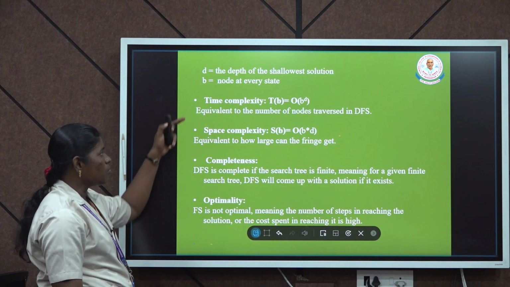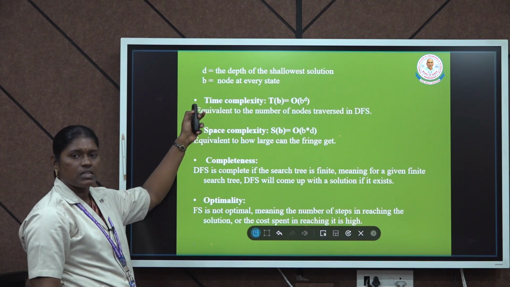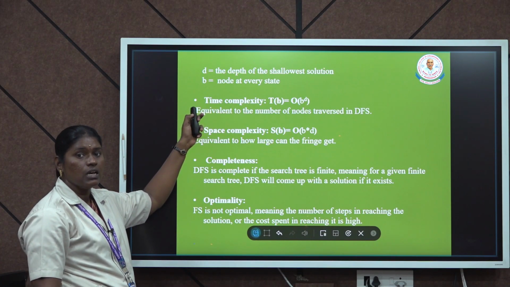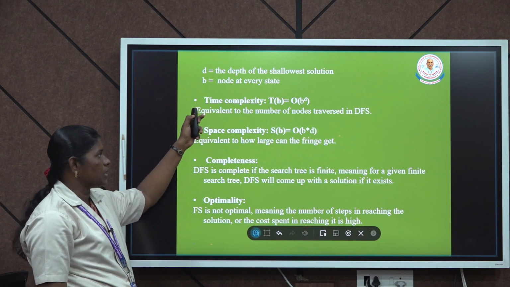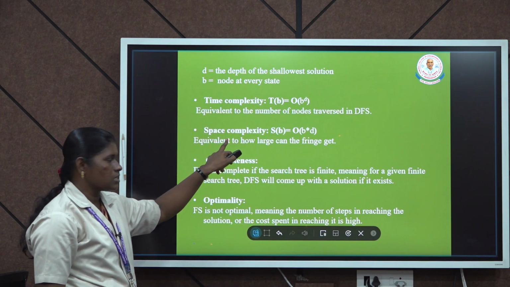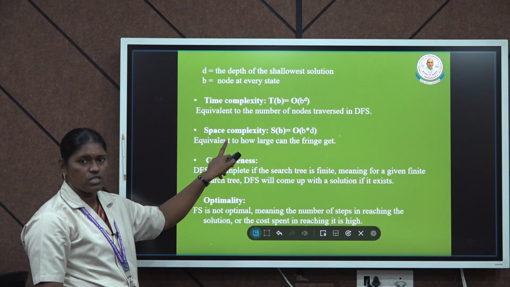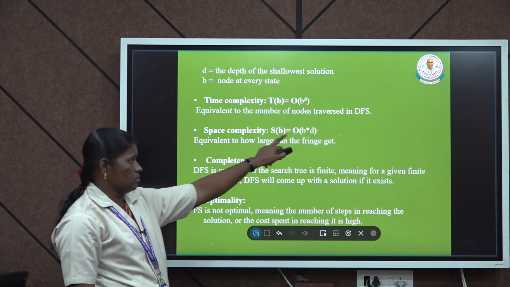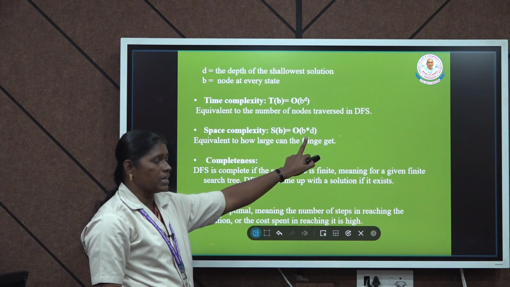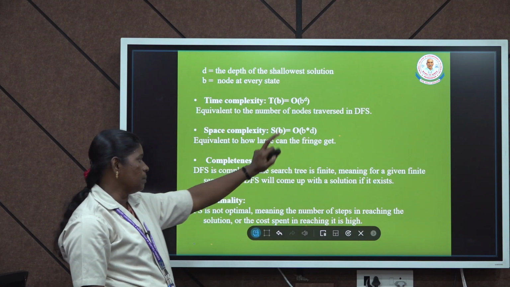The time complexity of the algorithm is the same as the breadth first algorithm. The time of both depth first and breadth first is the same, that is, of the order of b power d. The space complexity, that is, the space required, is b power d, that is, each and every node is multiplied by the depth level. So, it occupies more space compared to the previous one.